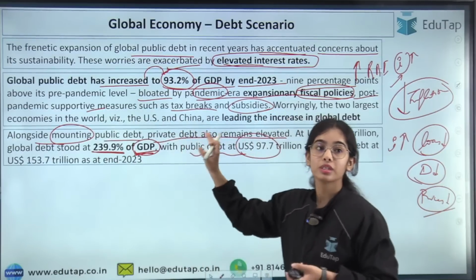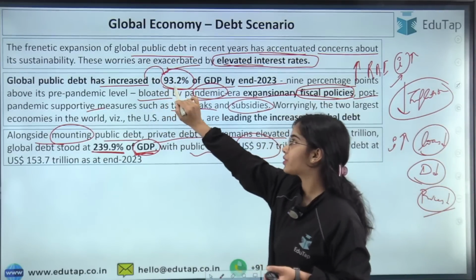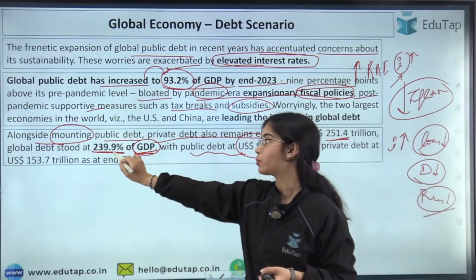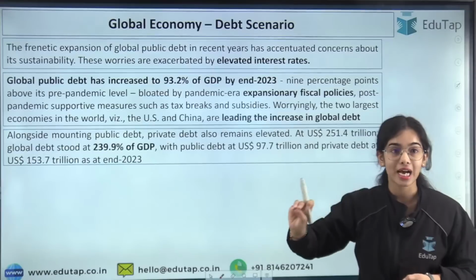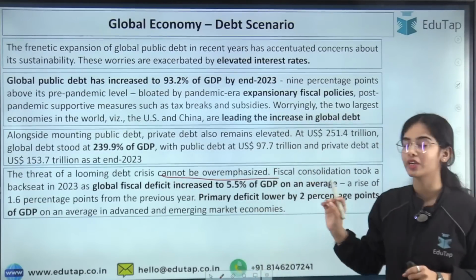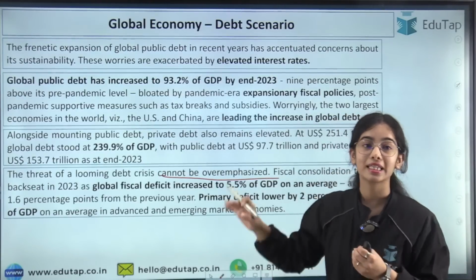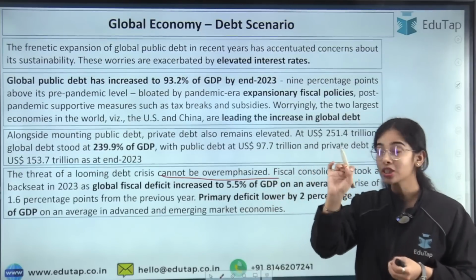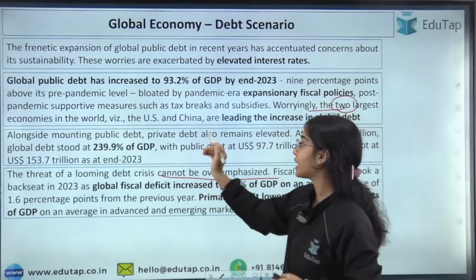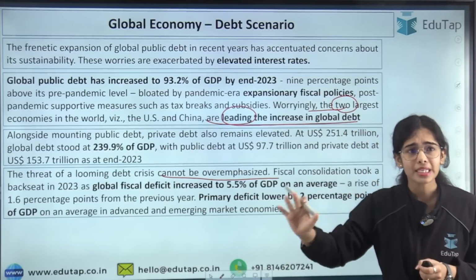Okay. So the idea is that public debt has increased to 93.2% of the GDP, while the total global debt has increased to 239.9% of the GDP, and the FSR has clearly mentioned that the threat of a looming debt crisis cannot be overemphasized. A vicious cycle of debt has been created, and that is a major problem. And the major thing here, worryingly, is that the two largest economies in the world, US and China, are leading the increase in global debt. That means they have taken an immense amount of debt.